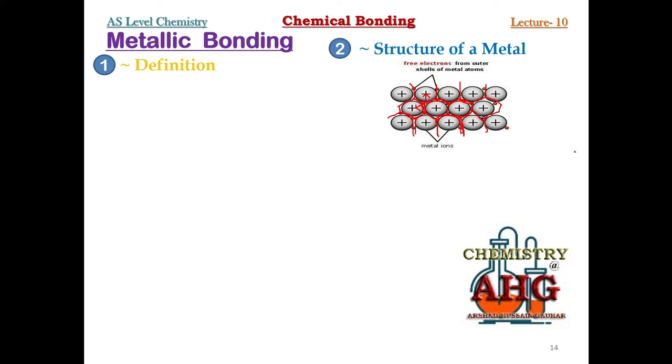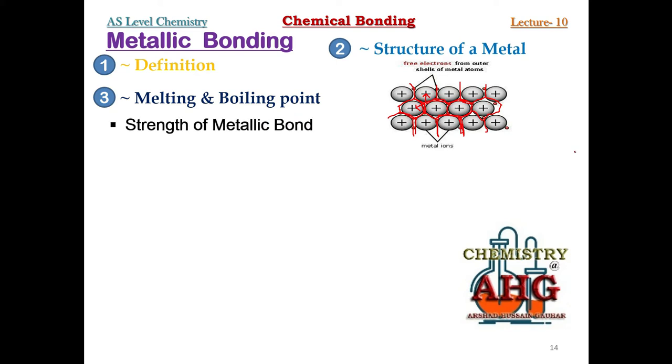So these are the two basic pieces of information that you must remember. Number one, what do you mean by metallic bonding? Number two, describe the structure of a metal. Next, the typical questions that are asked about metals, number three, about the melting and boiling point of metals. Always remember, melting and boiling point of metals depends on the strength of the metallic bond. Whenever a metal has a strong metallic bond, it would have a high melting and boiling point.